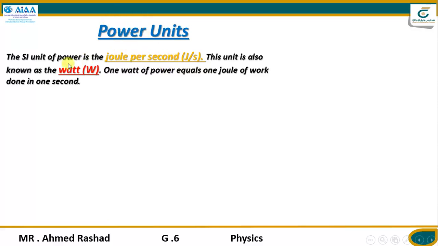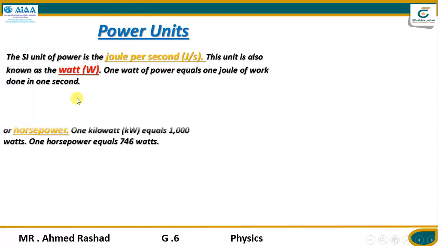Actually, another name for the measuring unit of power, when measured in large units, is kilowatt or horsepower. Absolutely, you can hear it before in measuring the power of fast cars by horsepower, like 40 horsepower, 20 horsepower for a race car or something like that.